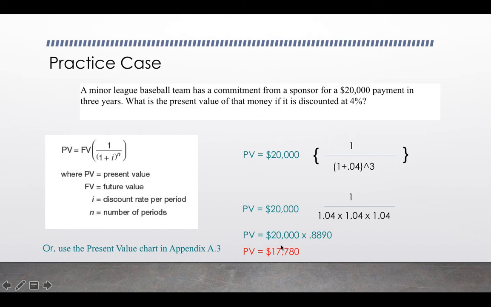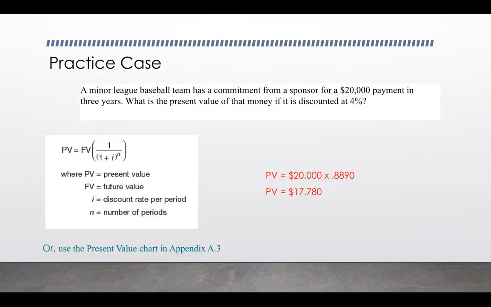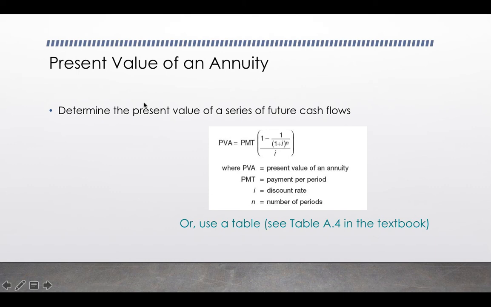Again, if you were to use the table instead of the formula, you would just plug that number in and multiply it times the future value of 20,000, which would give you the exact same result. Okay. So the last formula we're going to look at here is present value of an annuity. So we just looked at calculating present value of a single payment, but once again, we want to be able to calculate the present value of a series of payments as well, and that's where the annuity comes in.